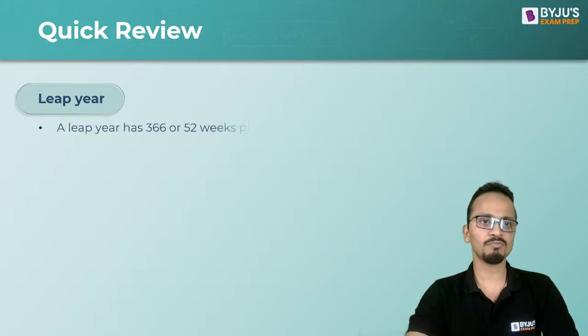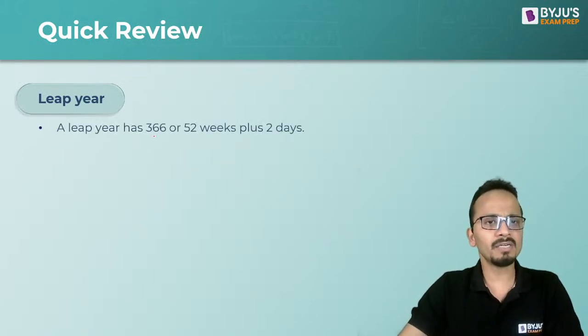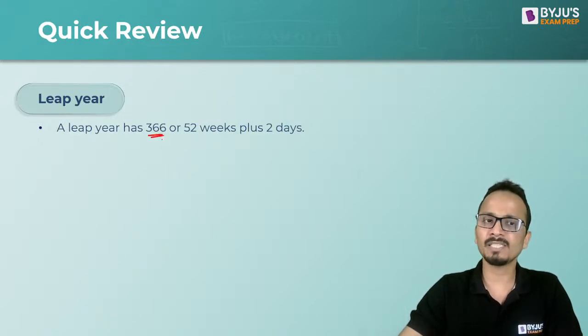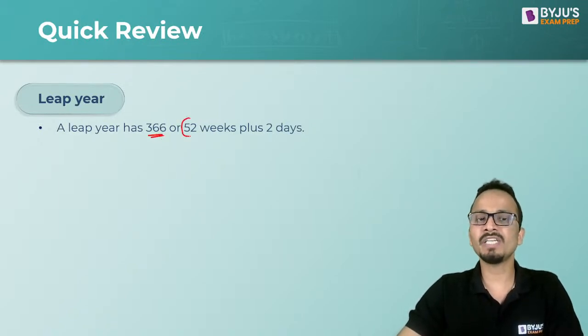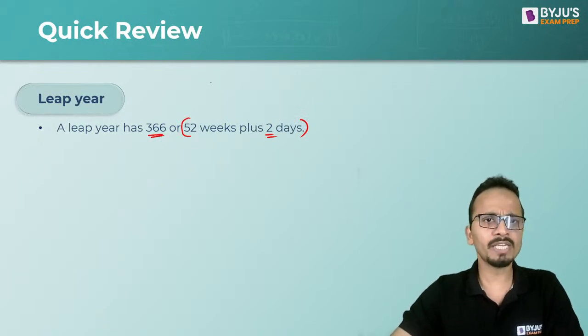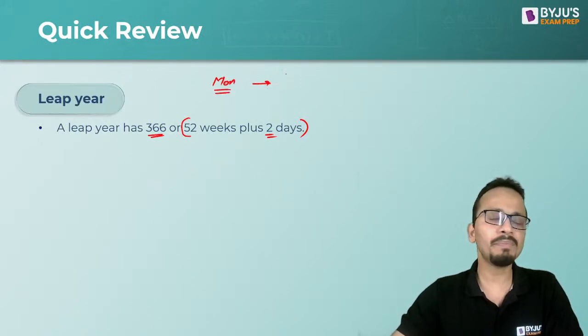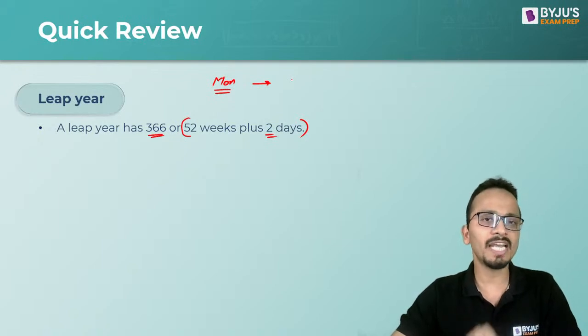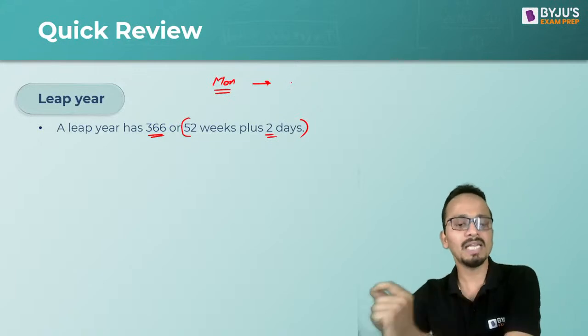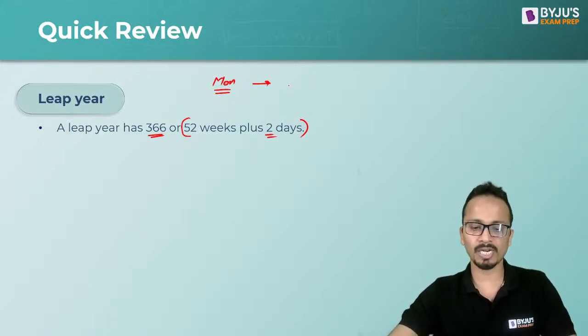Okay. Let's move further and talk about a leap year. Now, the way a normal year has 365 days, a leap year has 366 days. When divided by 7, it will give you 52 weeks and 2 days. Okay. 2 days. So can you all tell me, if a leap year is starting with Monday, then the leap year will end with which day of the week? If the first day of the leap year is Monday, then what will be the last day of the leap year? Come on, post your answers, all of you.